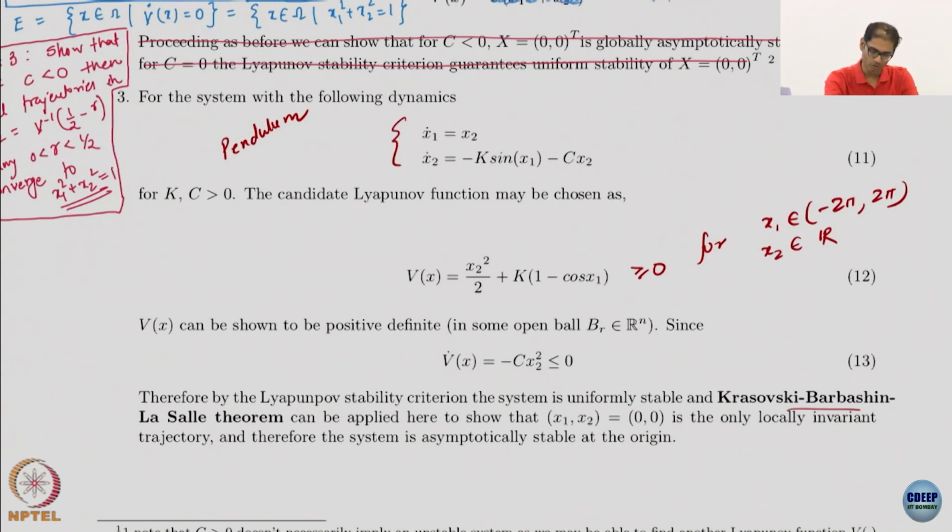So, I want to have some kind of a limiting behavior. Let me see what happens, and x2 can be in R. This is conservatively the domain. Whatever I have stated now is the D set. Can this be the omega set also? I guess this can be the omega set also, but the problem is it is not a bounded set, so it can't be the omega set. It can be the D set, but if I want something bounded, then I have to choose some bound here.